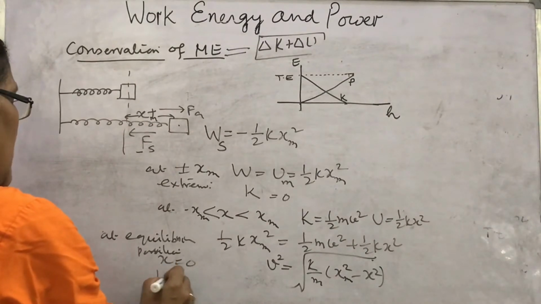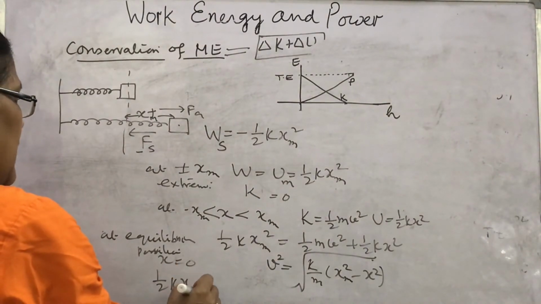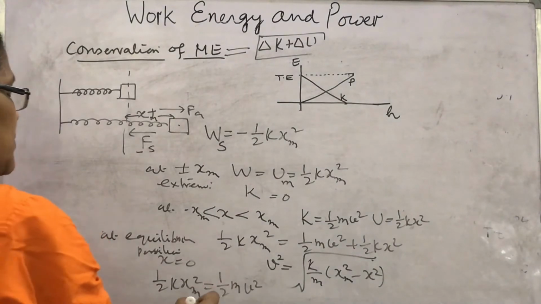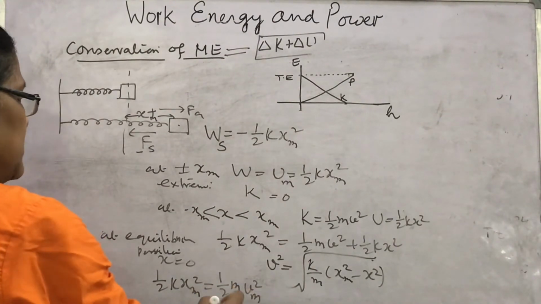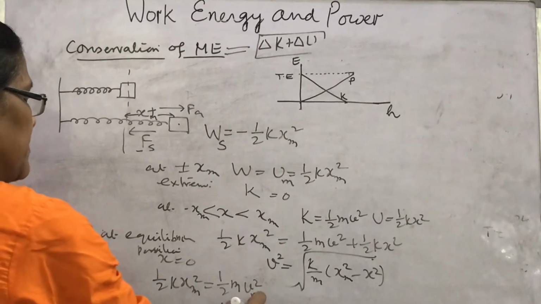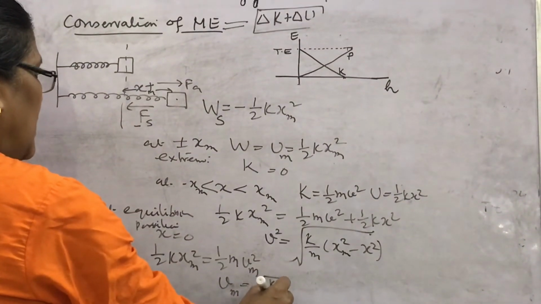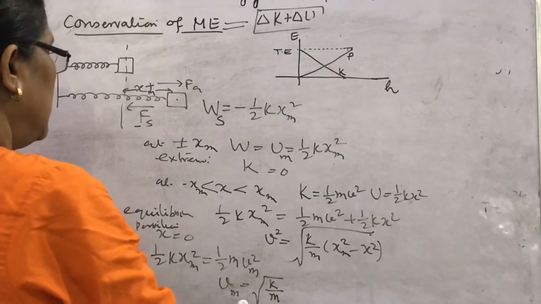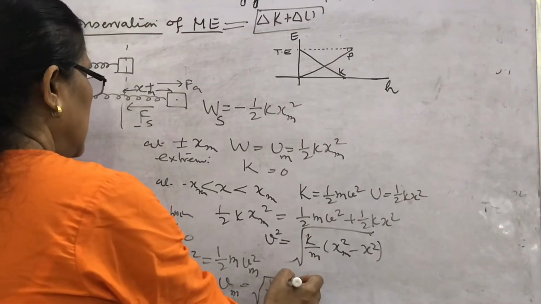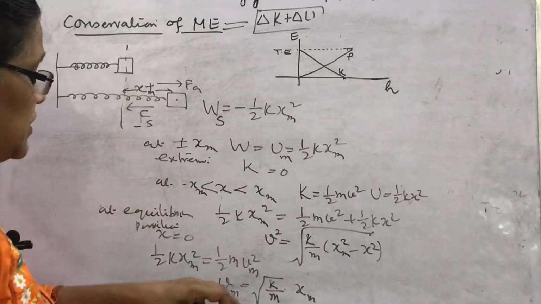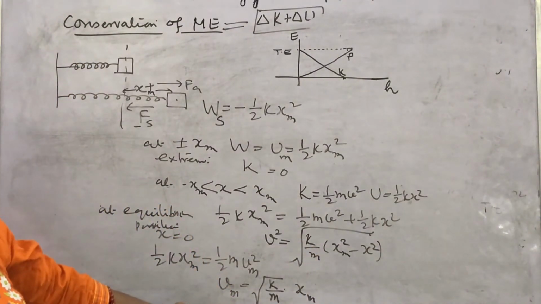Half k xm square equal to half m v square. This will be v maximum. So what will be v maximum? That will be under root k by m, and xm outside the square root. So in this way, this is the maximum velocity of the block.